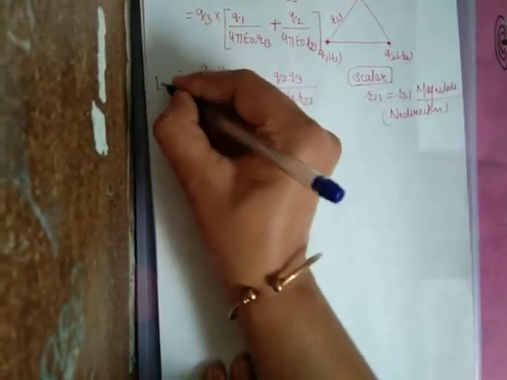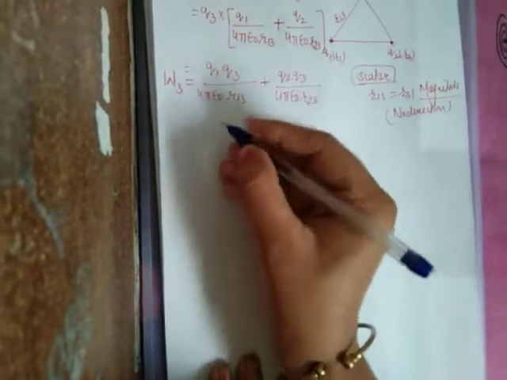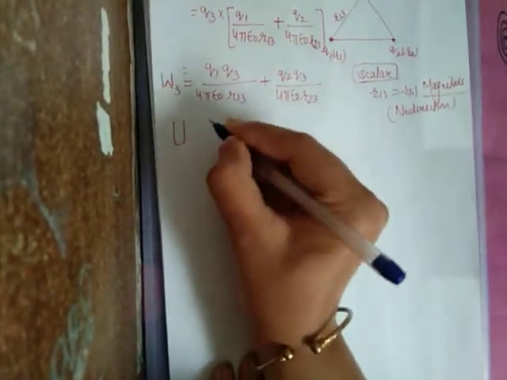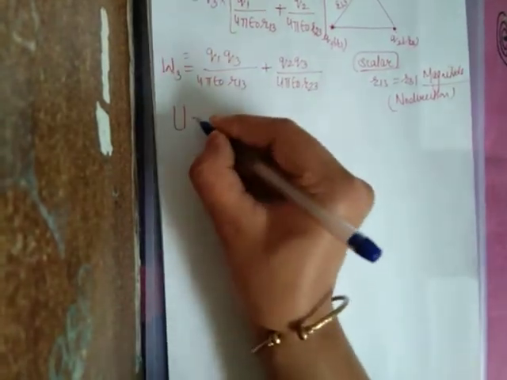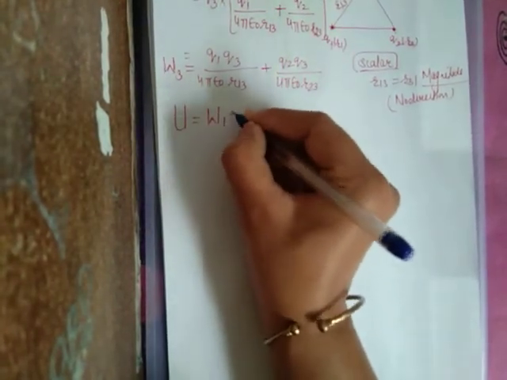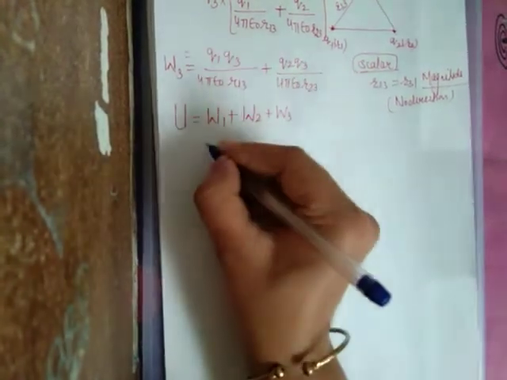What is it? It is the work done to bring the third charge. But what we have to calculate is the potential energy of a system of 3 charges, which will be equal to the work done to bring the first charge, second charge and third charge.